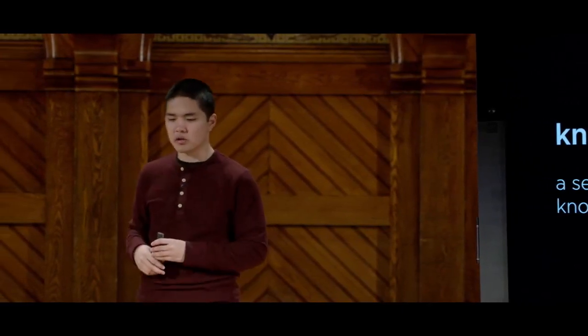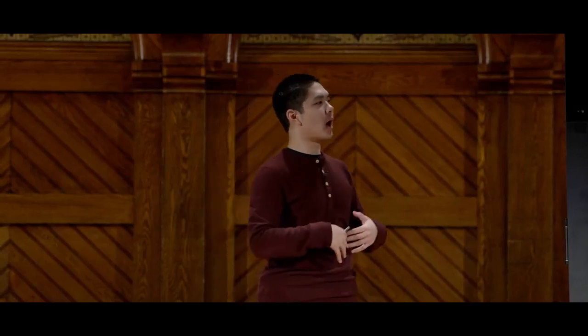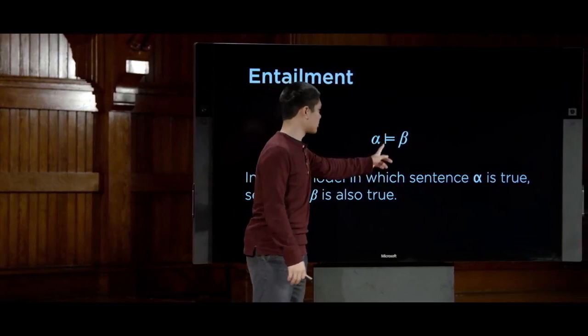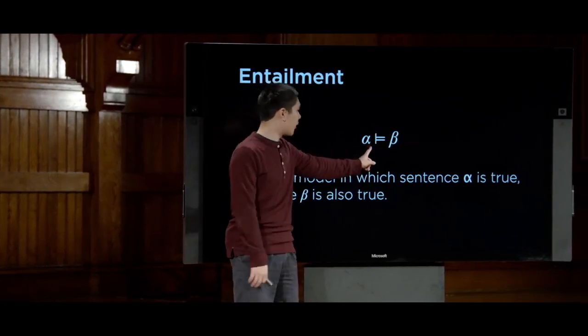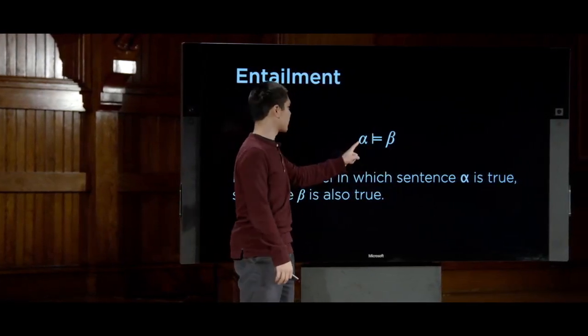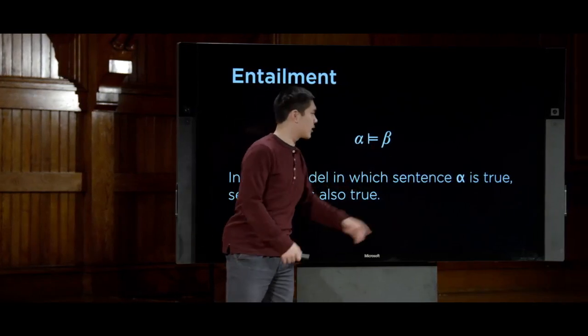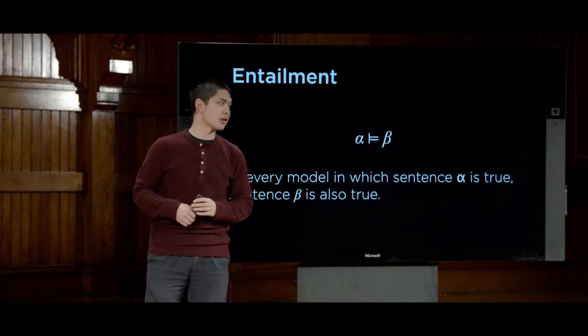Well, to understand those conclusions, we'll need to introduce one more idea, one more symbol, and that is the notion of entailment. So this sentence here, with this double turnstile and these Greek letters, alpha and beta, we read as alpha entails beta. Alpha and beta here are just sentences in propositional logic.